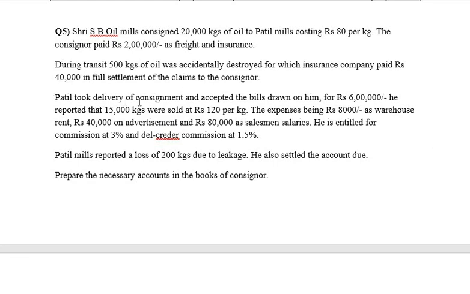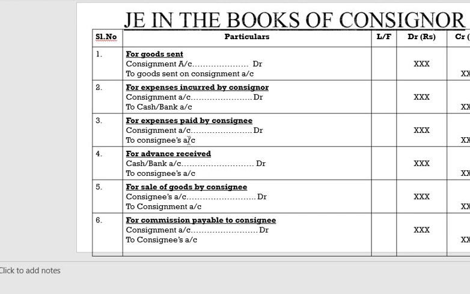Patil took delivery of consignment and accepted the bills drawn on him for rupees 6 lakhs. Now this is nothing but the advance that has been paid by the consignee to the consignor. So what is the journal entry for advance being received?